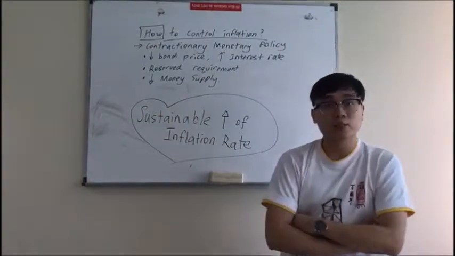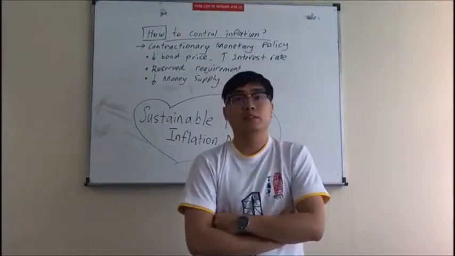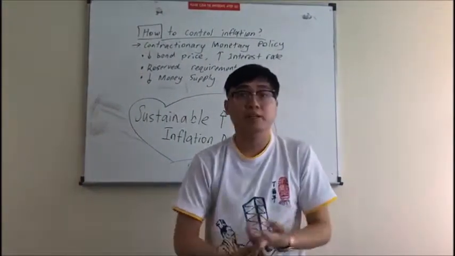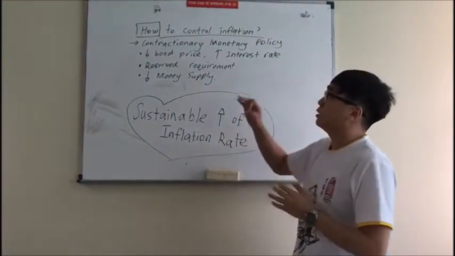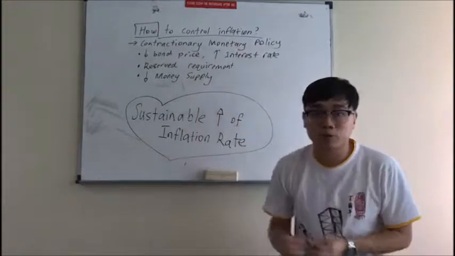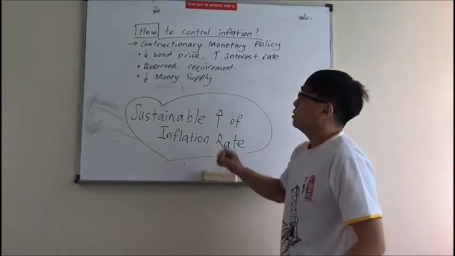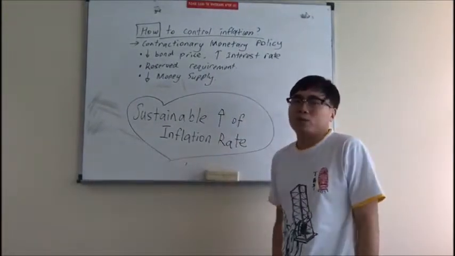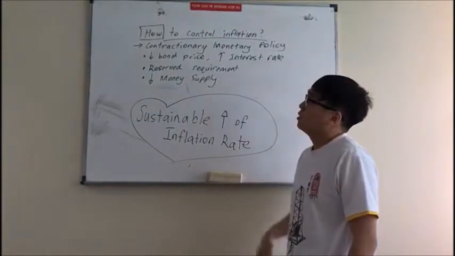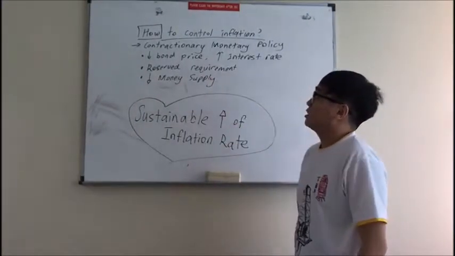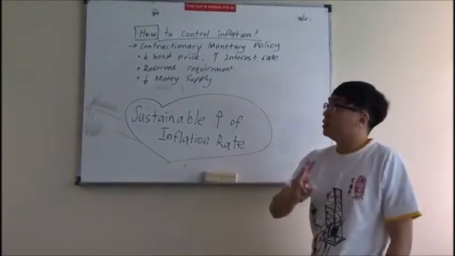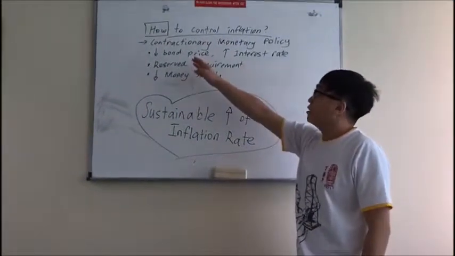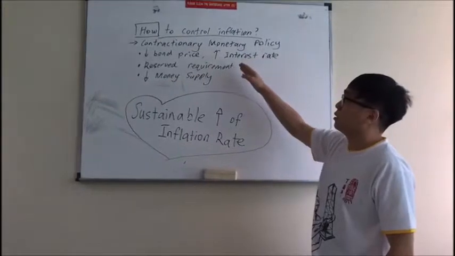Hi guys, I'm back. After listening to all the effects, there are positive effects and there are negative effects. To summarize everything, we look at how to control inflation. There are a lot of ways to control inflation. According to contractionary monetary policy, there are 3 ways. They reduce the bond price and increase the interest rate.